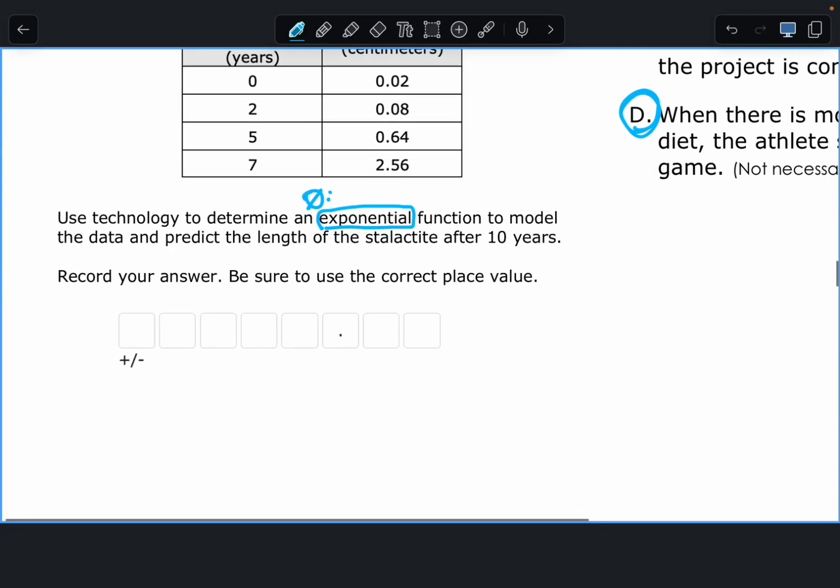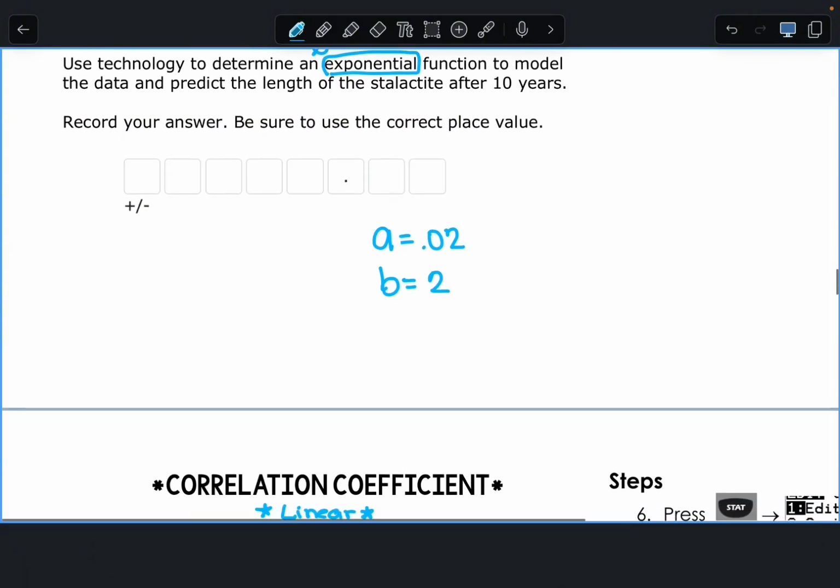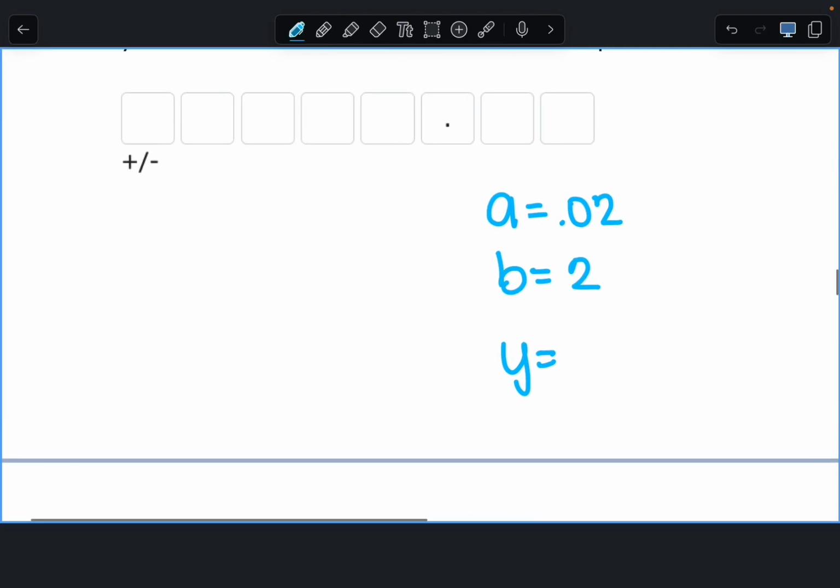I am going to do a couple of the ones from the packet with you, just in case you guys didn't get it correctly. So for A, you should get 0.02, and for B, 2. If I create my equation, if it asks me for an equation, what would the equation be? This is exponential. What would the equation be?